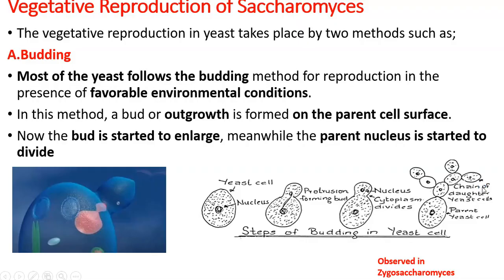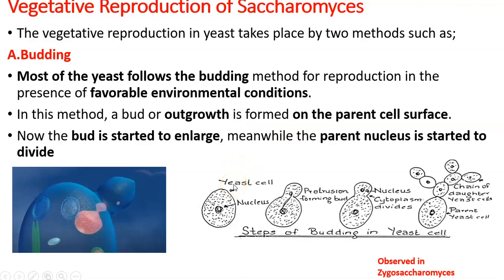Okay, vegetative reproduction of Saccharomyces. First one, budding. In the case of budding, what will happen? First of all, one thing you have to remember, that budding or asexual reproduction or vegetative reproduction happens during favorable circumstances where sufficient nutrients or organic substrate is available. Okay, and this is the mode of reproduction which happens the maximum number of times in the maximum number of species.